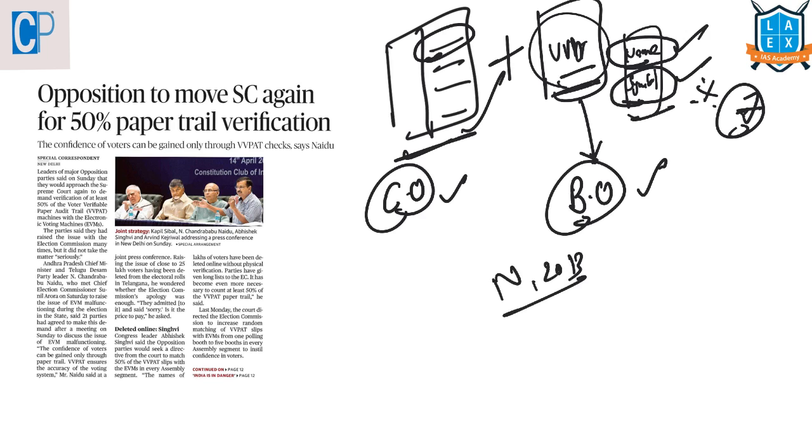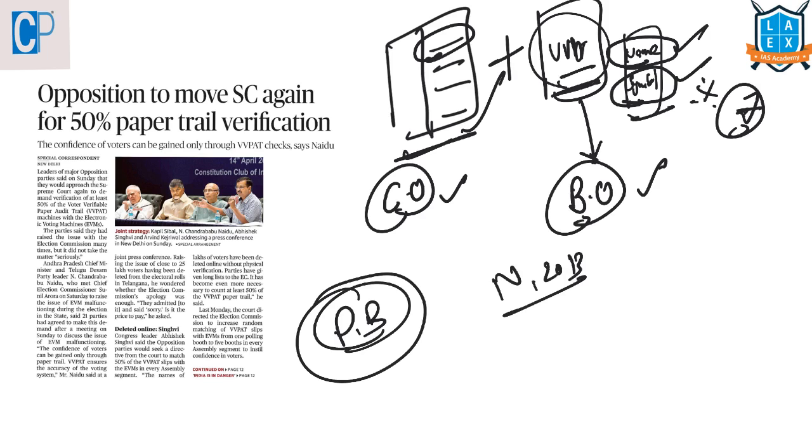They are only selecting one random polling booth in an assembly constituency in case of legislative assembly elections, whereas in case of parliament elections they are selecting one polling booth in each assembly segment, and they are only counting those VVPAT slips.